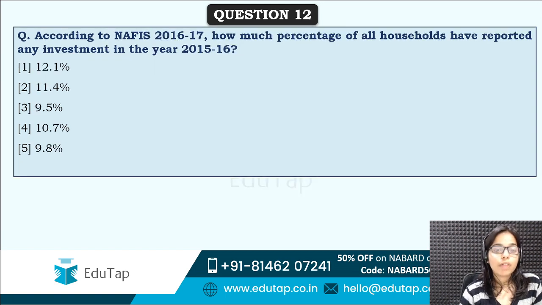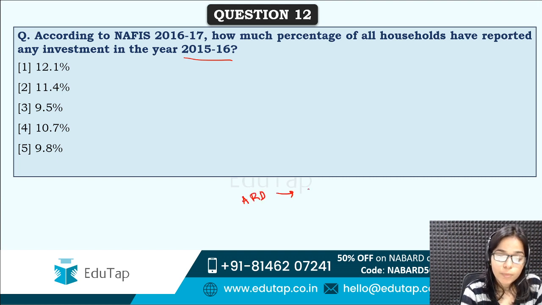Next is, according to NAFIS, how much percentage of all households have reported any investment in the year 2015-16? Agraj, most probably, as it is called NABARD Annual Financial Inclusion Survey, these questions would be asked in the ARD section.